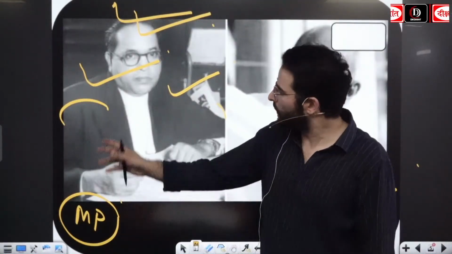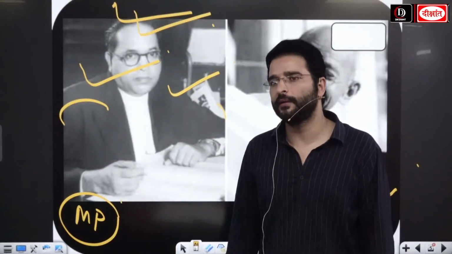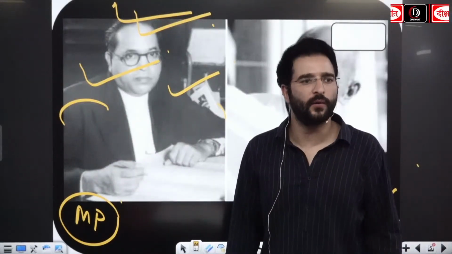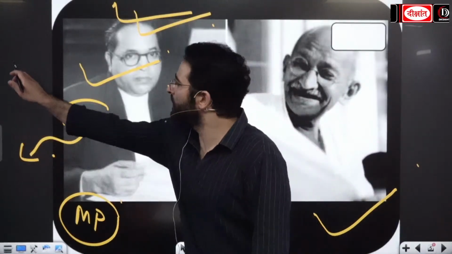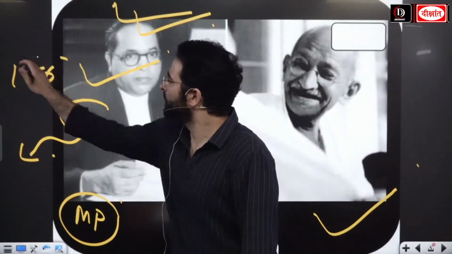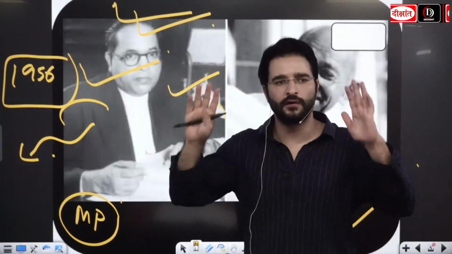Apart from that, looking at religion, initially he came from a Hindu family, but over the period of time, when he had to face this caste system in Hinduism, in 1956, guys, he got converted to Buddhism with lakhs of his followers.